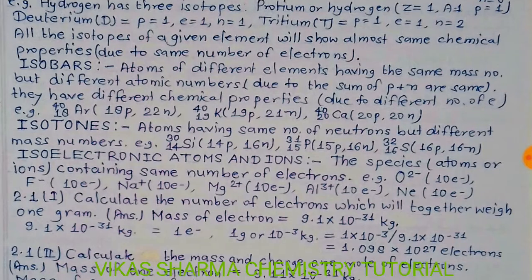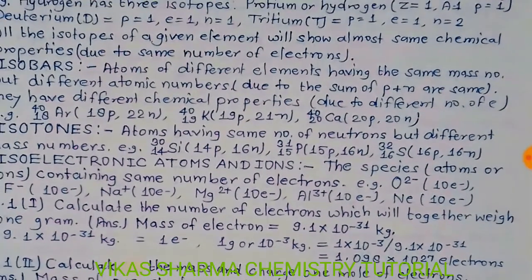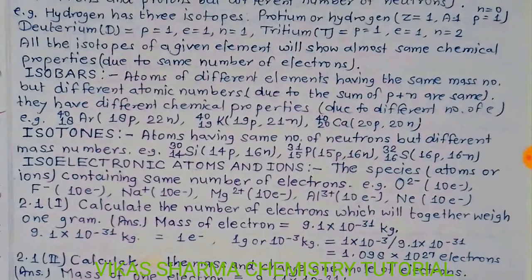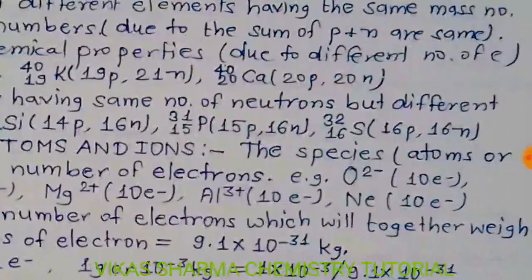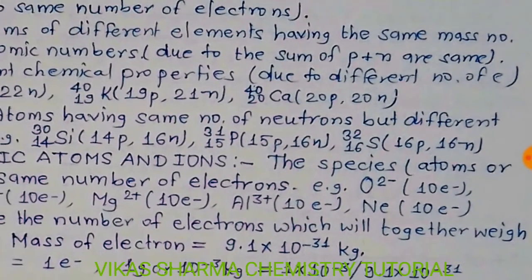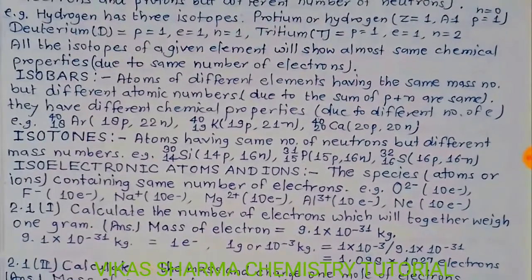So the third type of category is known as isotones: atoms having the same number of neutrons but different mass number. Example, silicon: 14 protons, 16 neutrons. Phosphorus: 15 protons, 16 neutrons. Sulfur: 16 protons, 16 neutrons. So you have seen only the number of neutrons is the same, so they are considered isotones.